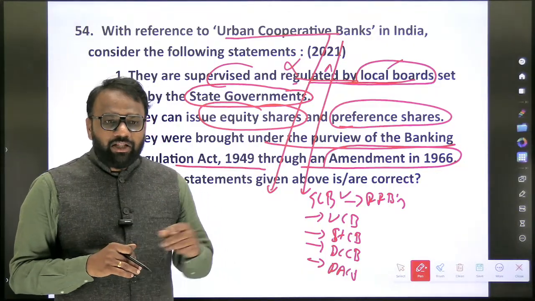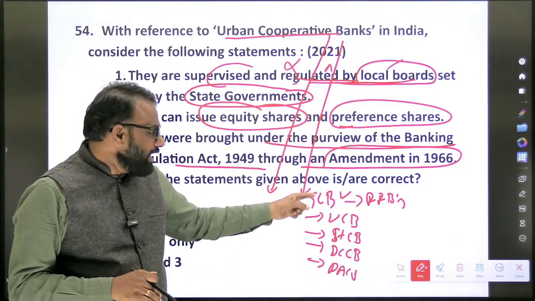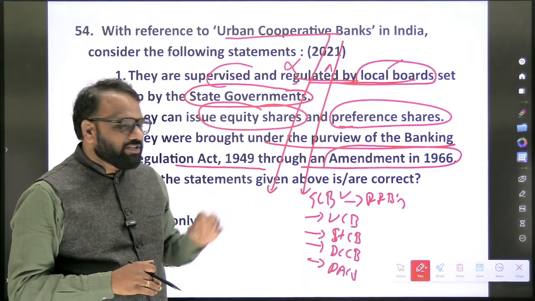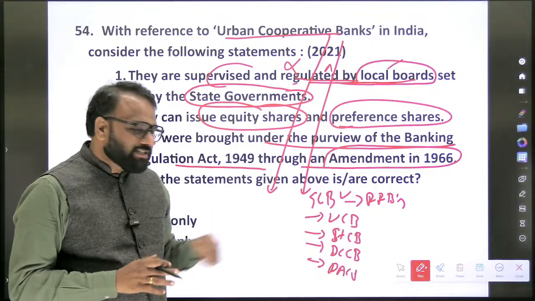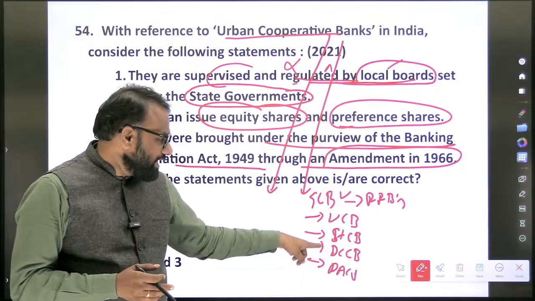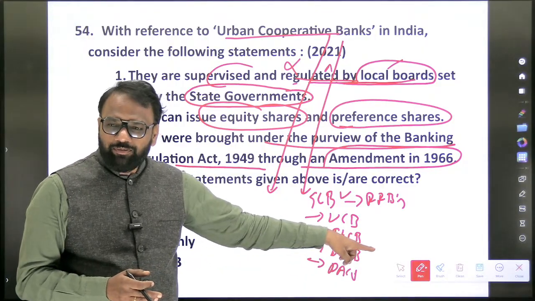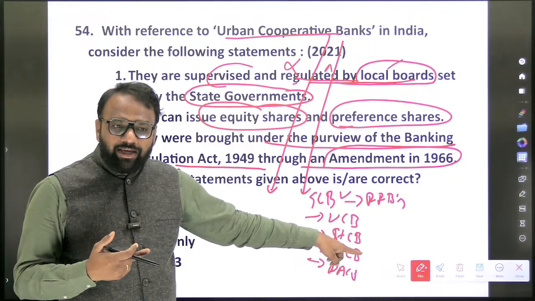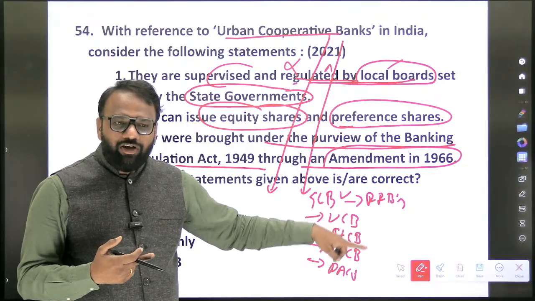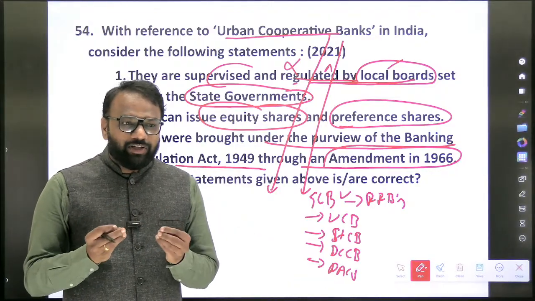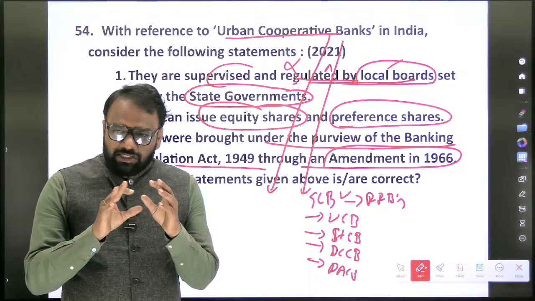Now based on this, what you will do is, can scheduled commercial banks issue shares? Yes. Can they issue preference shares? Yes. Can regional rural banks issue? Yes. Can urban cooperative banks issue? Yes. Whether district central cooperative banks can issue? See, these are the questions you will ask. Whether state cooperative bank can issue shares? Yes or no. Whether primary agricultural credit societies can issue shares or not. They cannot issue shares. So these things you will focus.